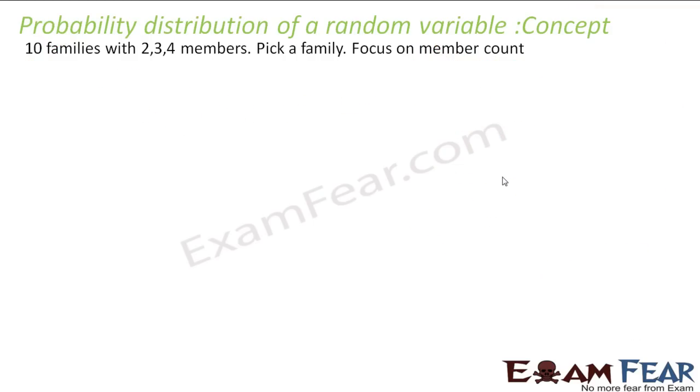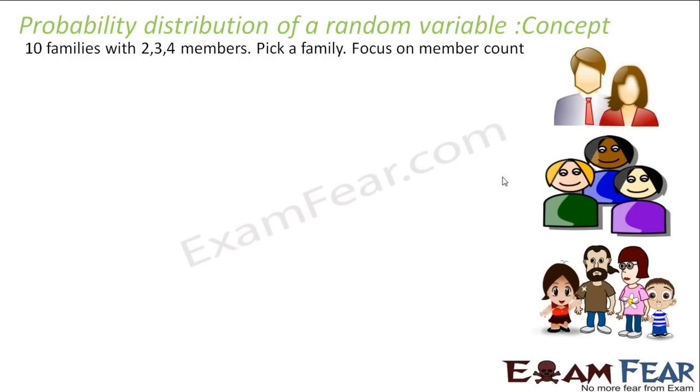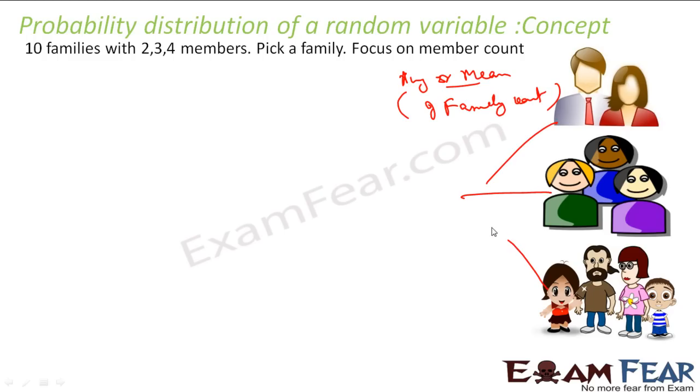The next topic is the probability distribution of random variables. Here also, similar things. Let's suppose we have families and we want to find the mean of family count. You pick one of the families, which has 2 members, 3 members or 4 members, and you want to find the mean. Let's suppose you pick a family 3 times and you find the mean of the number of members in the family. For those things we use the probability distribution of random variables. That's the concept behind the probability distribution of random variables.